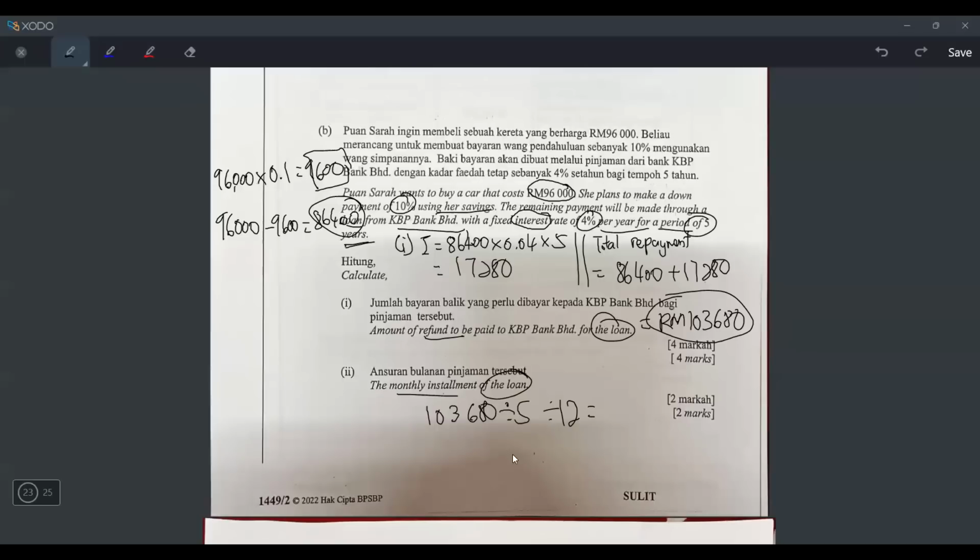So 103680 divide 5 divide 12. Press calculator, RM 1728. It means every month, this is the amount that she have to pulangkan to the bank to make the monthly installment.